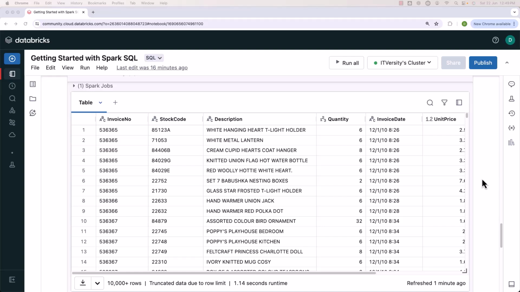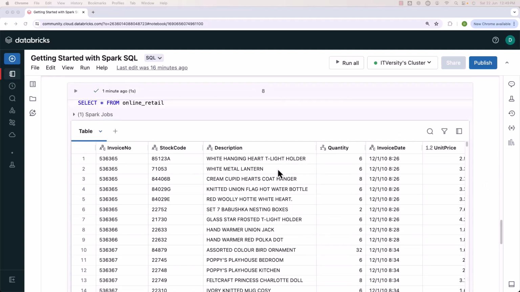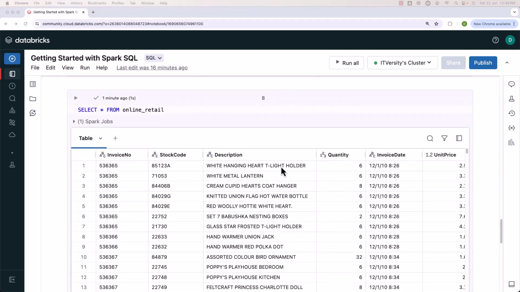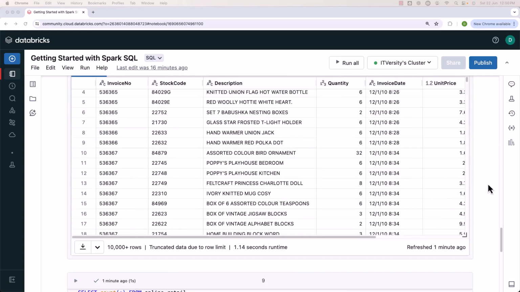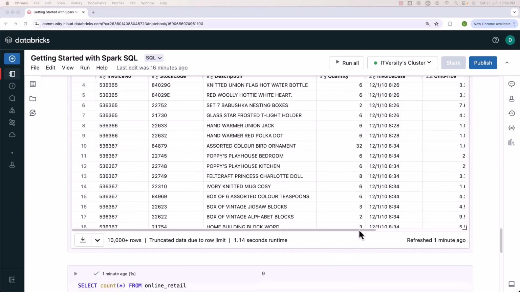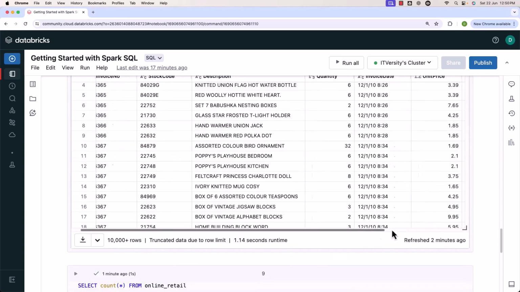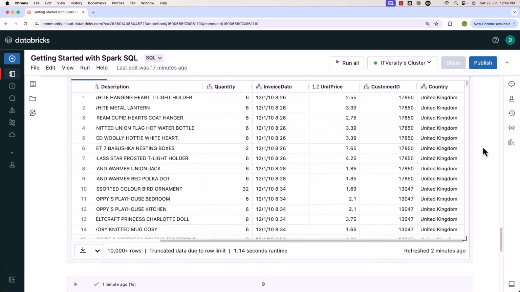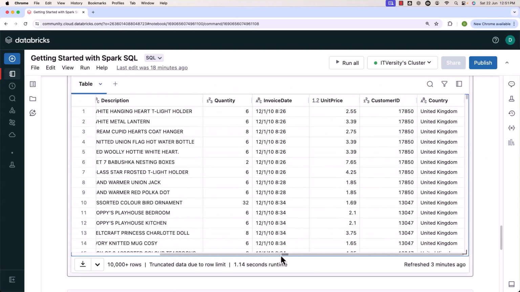Now, let me review the data here and come up with a few problem statements so that we practice Spark SQL in our learning process. If you observe, this table called online_retail has several columns. They are invoice number, stock code, description, quantity, invoice date, then unit price. On top of unit price, we also have additional columns. They are customer ID and country.